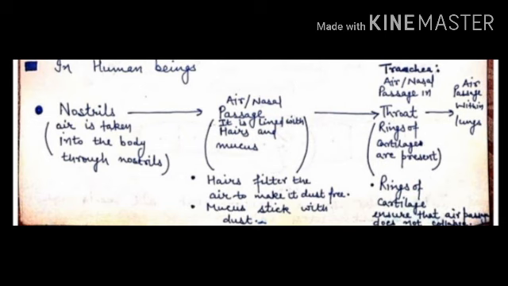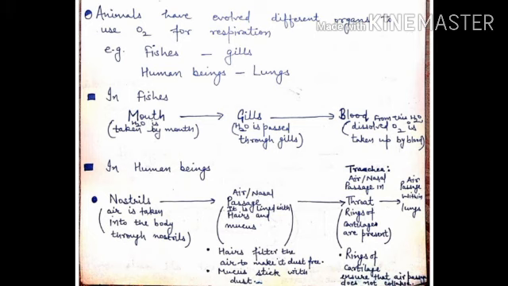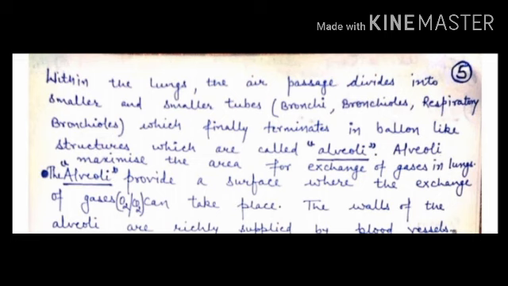After that air is passed through the trachea. Trachea is supported by rings of cartilage. These rings of cartilage ensure that the air passage doesn't collapse. Means when air passes through the trachea, which we also call windpipe, it could collapse, so to save it from collapsing, the trachea is supported by rings of cartilage. After that air is passed through the bronchus.